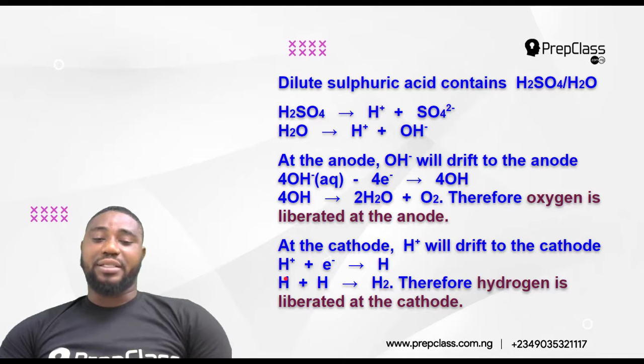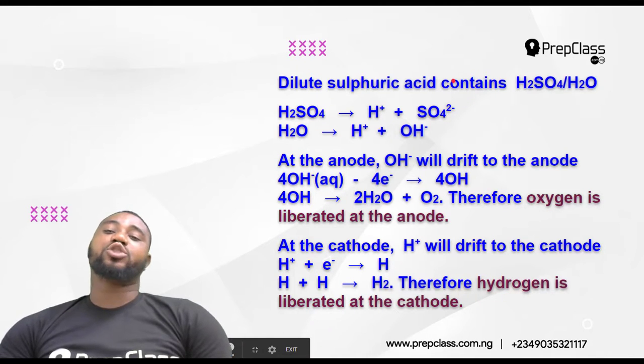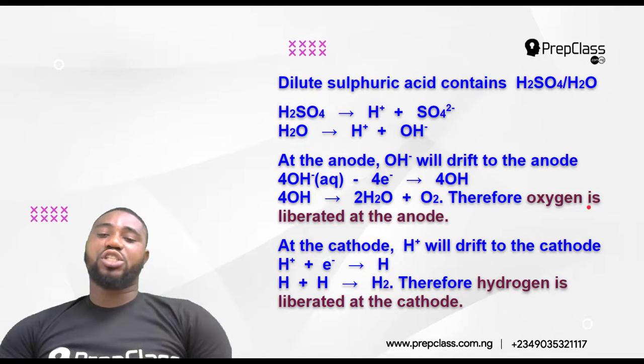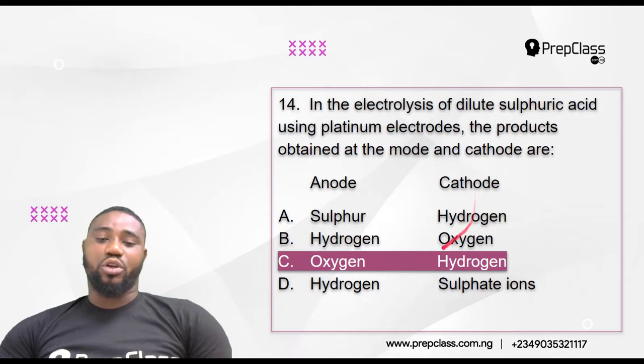So hydrogen atoms that are being deposited will combine with hydrogen atom to give hydrogen molecule, which is hydrogen gas. Therefore, hydrogen is liberated at the cathode. So at the anode, oxygen gas is liberated. At the cathode, hydrogen gas is liberated. So the electrolysis of dilute H2SO4 gives what? Oxygen at the anode and hydrogen at the cathode.